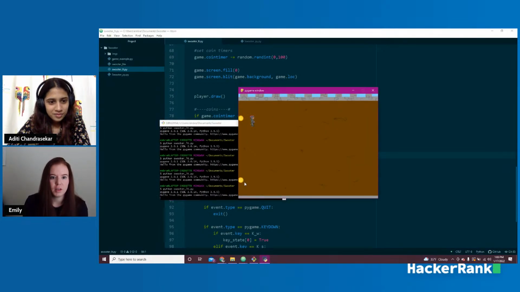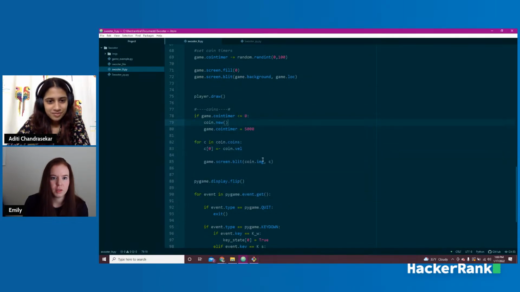All right, look, we've got coins here. They're starting in the wrong location, but you can see more and more are showing up. So we got somewhere. Now we figure out why they're showing up over there. What did I do wrong? Because that's a little weird. They should be showing up on the other side of the screen and going across it.